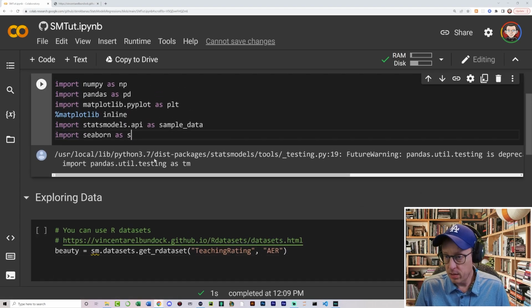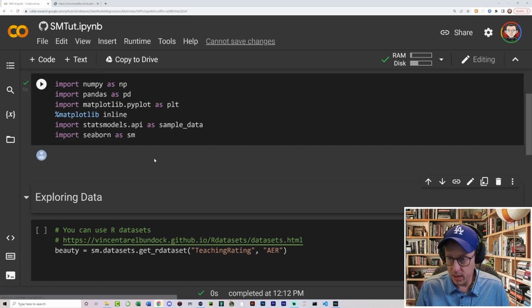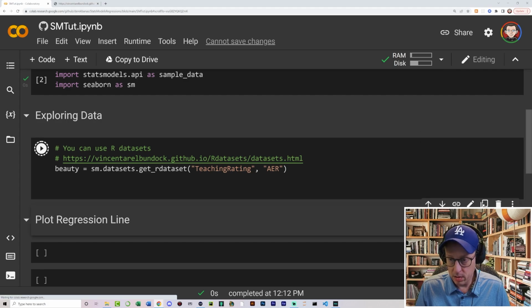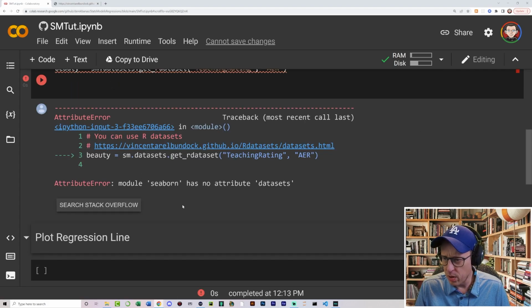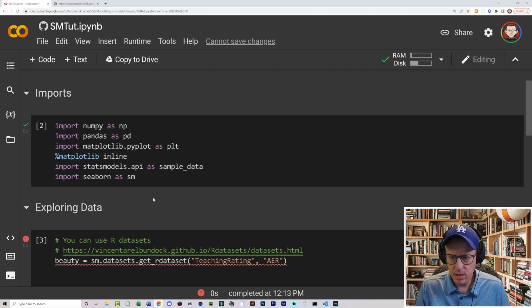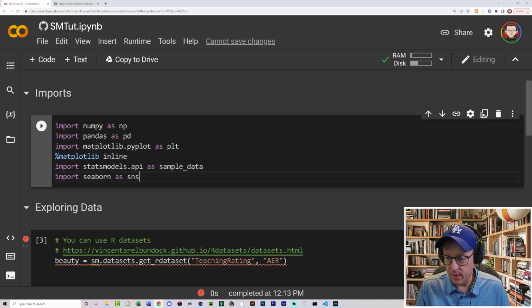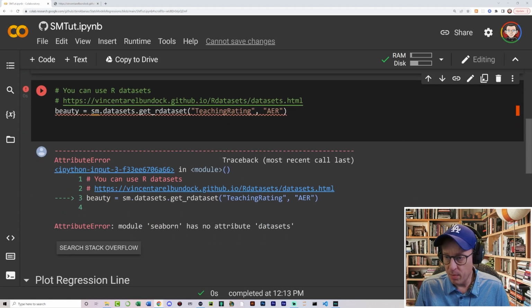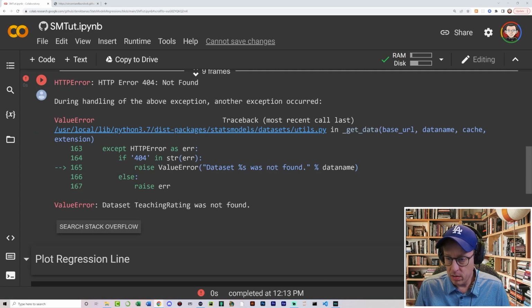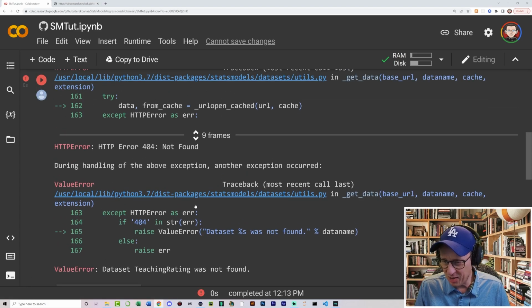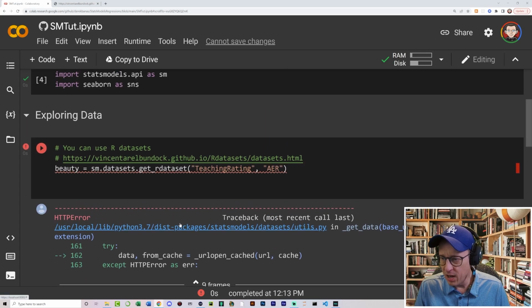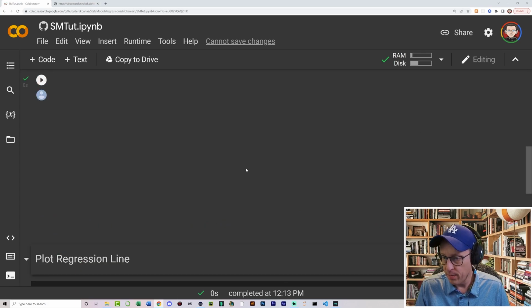Okay. SM is what this is supposed to be. And there we are. And what did we do wrong? Has no attribute data sets. Did I do? Okay, yeah. I used an incorrect thing here. And what are we going to do? I have to pay attention to what I'm typing while I am talking. Common problem with me. Okay, so there we go. And let's see. Teaching rating was not found. Did I type it incorrect? Teaching ratings is what it's called. Okay, now it should work.